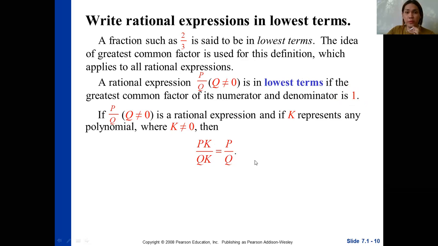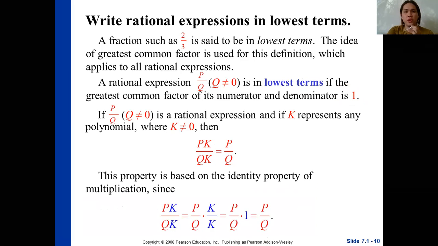So that's how we represent rational expressions in lowest terms. PK over QK is equal to P over Q. This property is based on the identity property of multiplication, since PK over QK, as you can see, is equal to P over Q times K over K, which is equal to P over Q times 1, which gives us P over Q. Again, I am just explaining how to represent rational expressions in lowest terms.